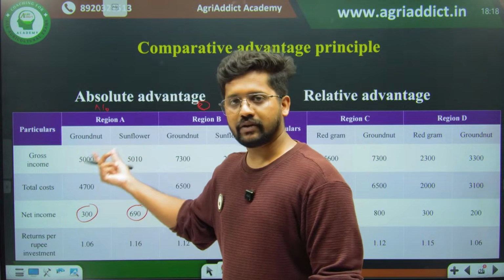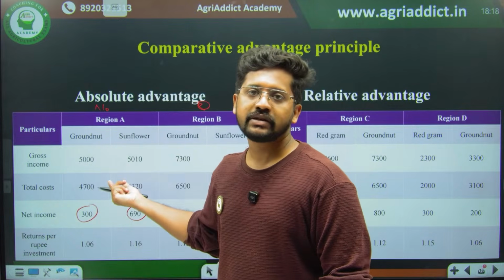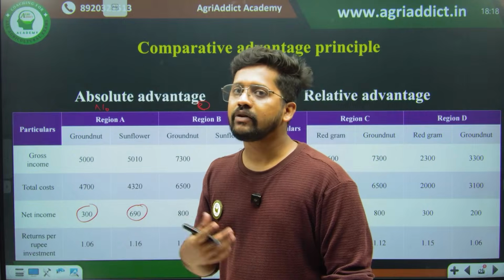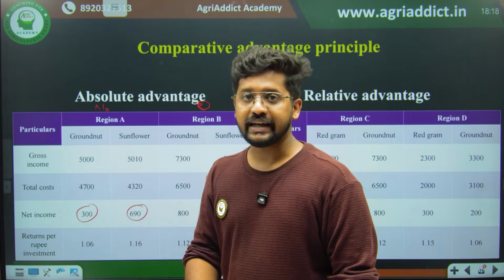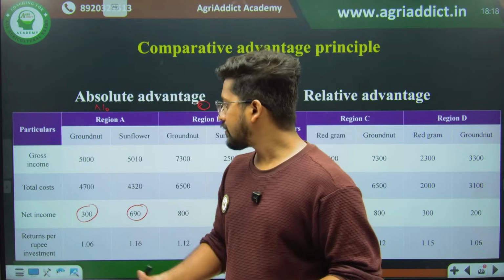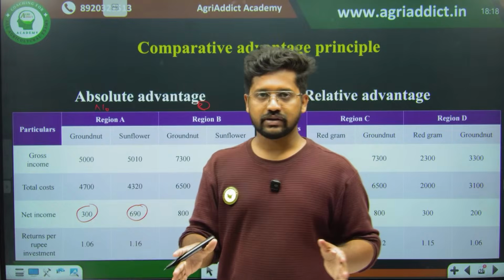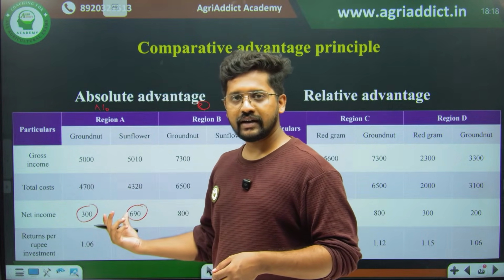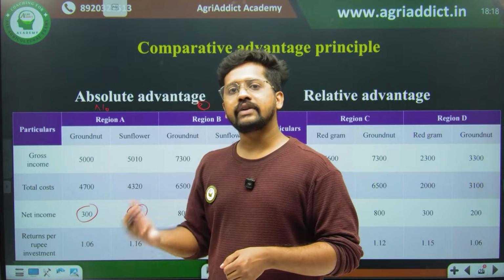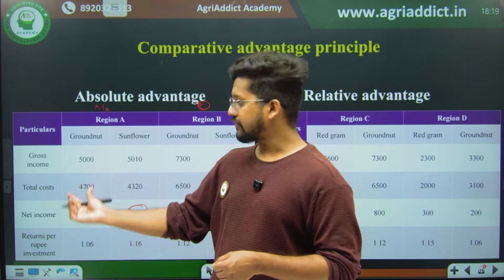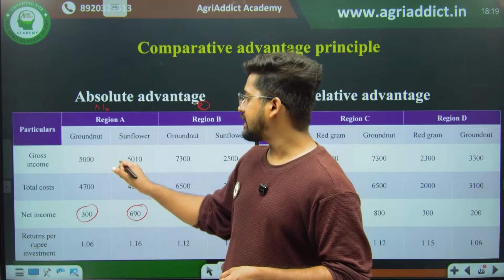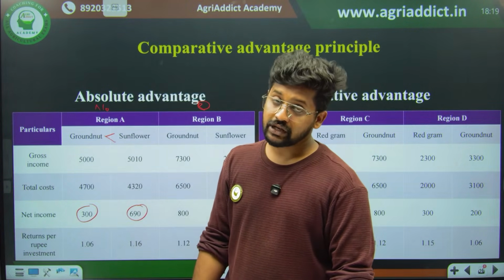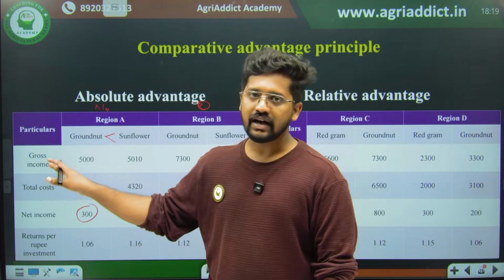What crop will he be cultivating, groundnut or sunflower? That is our question. The crop which gives us more profit will have the absolute advantage from that perspective, because we are giving the same resource, the same area, to groundnut as well as sunflower, and we are checking the profitability. We understood that sunflower has higher profitability than groundnut. So therefore we can say that sunflower has the absolute advantage when compared with groundnut.